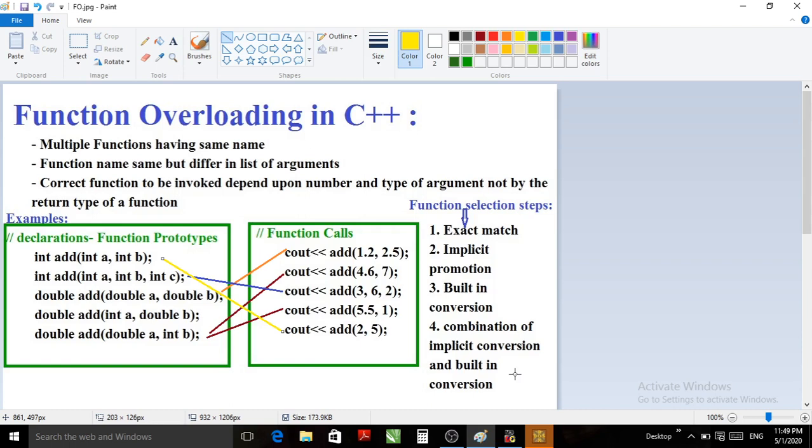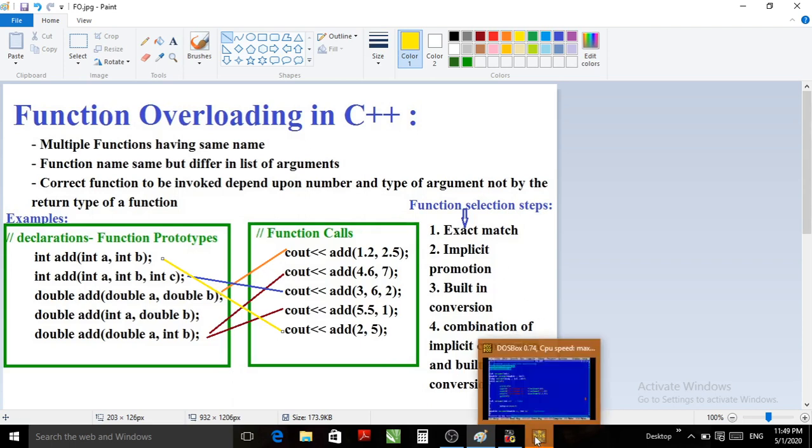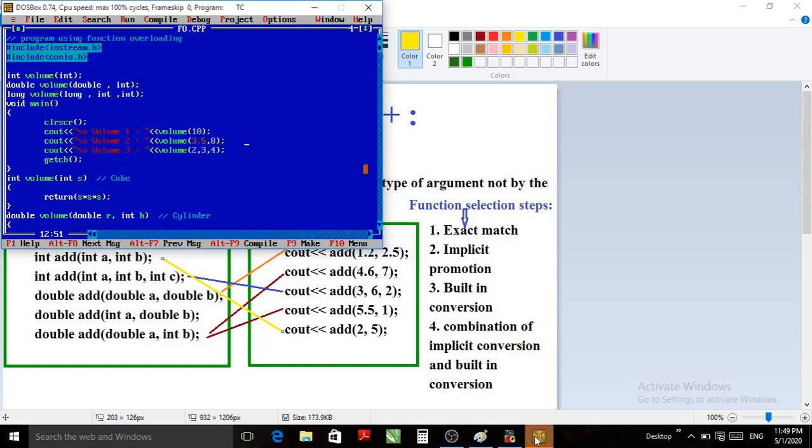So mostly that can be the fourth option, may be used with classes and objects. Okay, so this is the theory part of function overloading in C++. Let us see one small program where we will actually implement this function overloading.